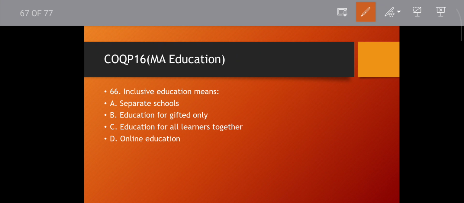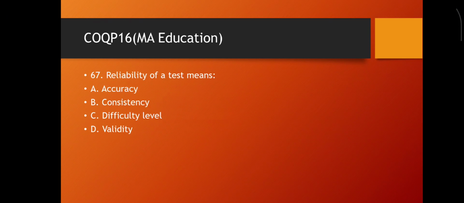Question number 66. Inclusive education means what? Inclusive means include everyone in a classroom. Okay, separate school, not. Education for gifted only, not. Education for all, all learners learning together, yes. Online education, obviously everyone is involved, but not. Then move to the next question.